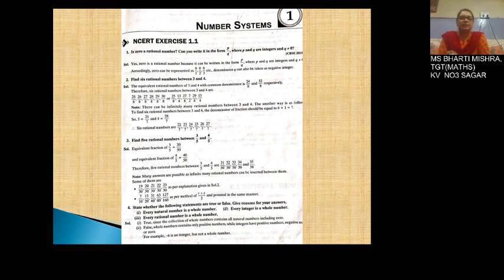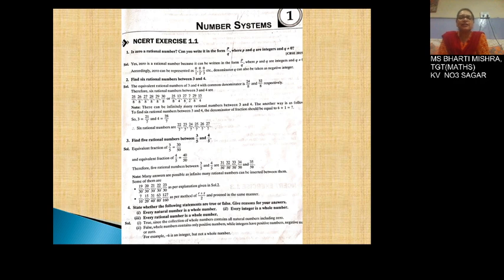The method is the same. You will frame an equivalent fraction of 3 upon 5. So let us make an easy change in the calculation. That is, let us multiply the numerator and denominator by 10. You can multiply by any number to form equivalent fractions.